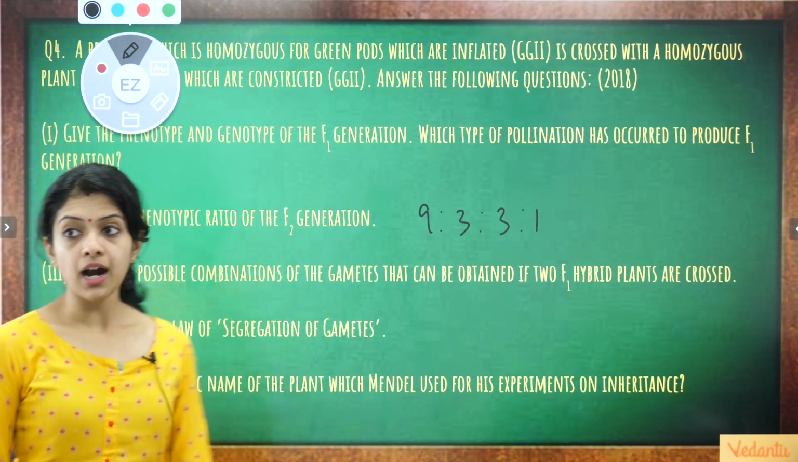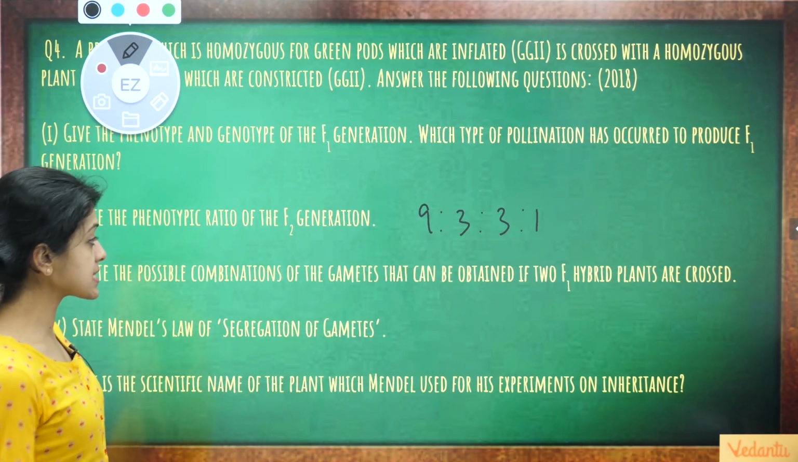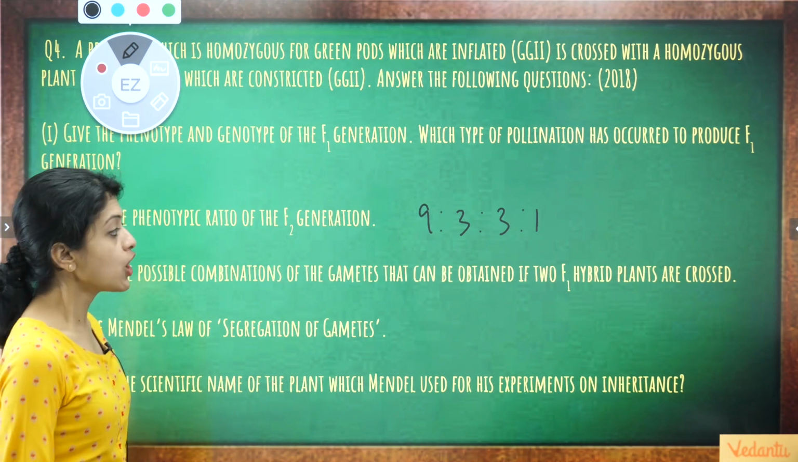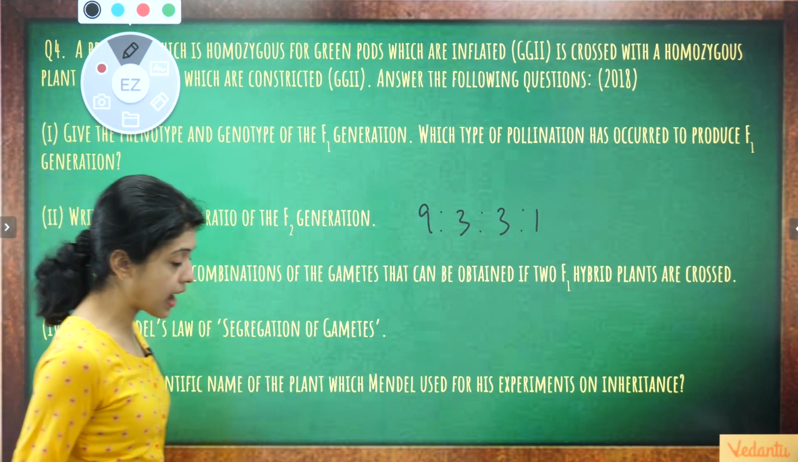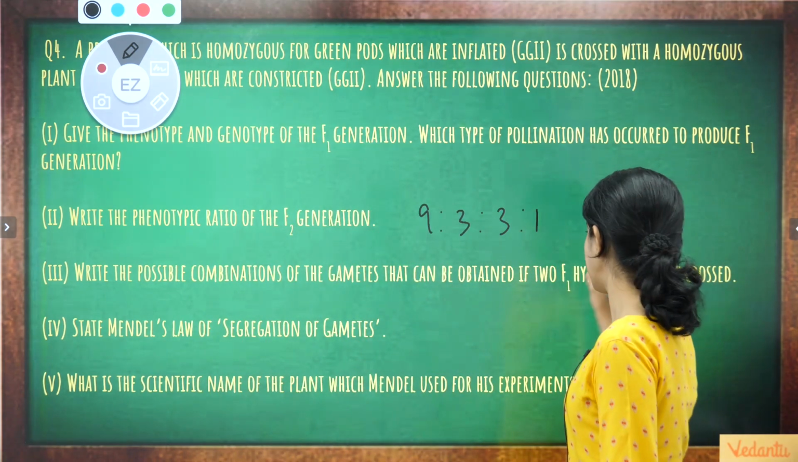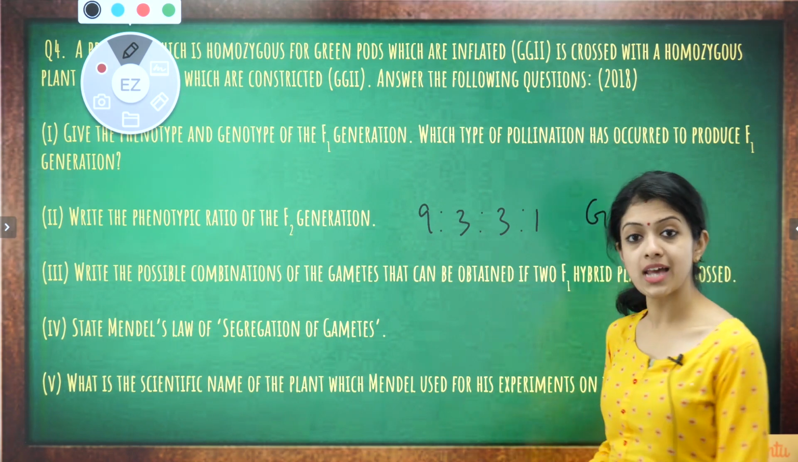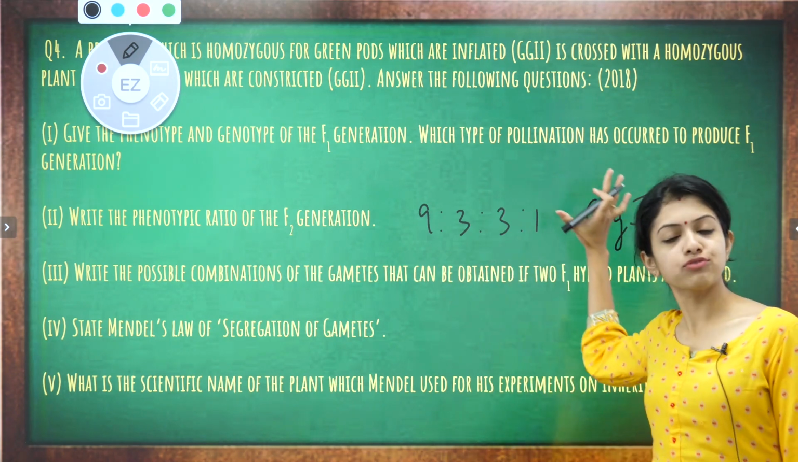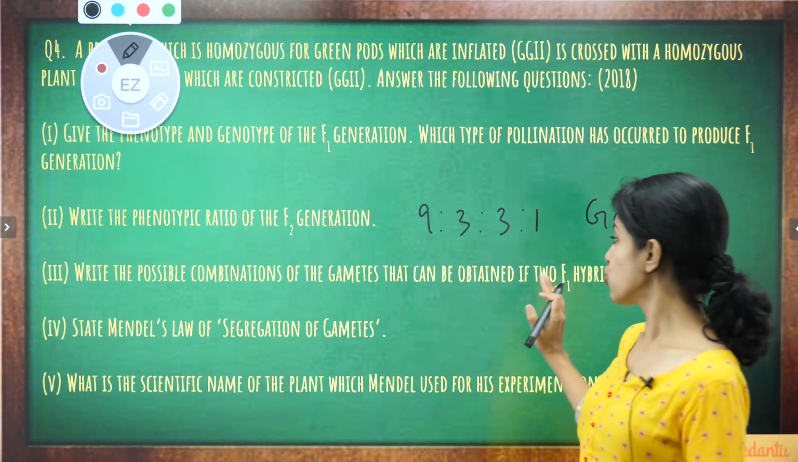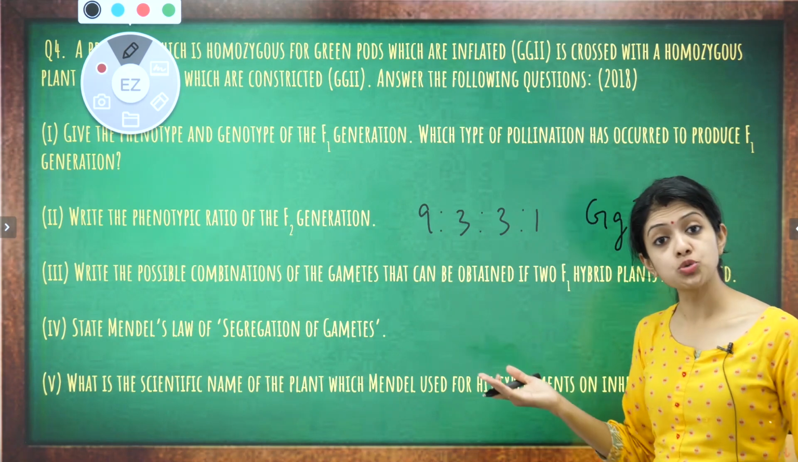The third part of your question is: write the possible combinations of the gametes that can be obtained if 2 F1 hybrid plants are crossed. Two F1 hybrid plants would mean 2 plants which have these genotypes. So both the parents would have the same genotype. The types of gametes, what would they be?